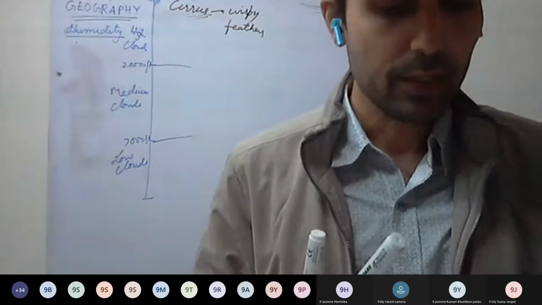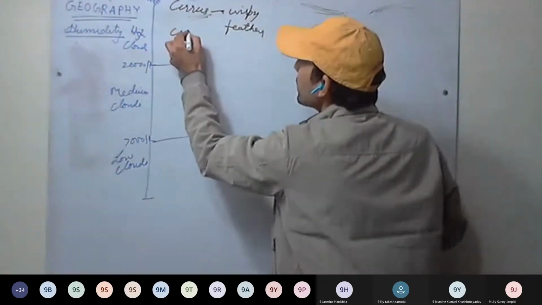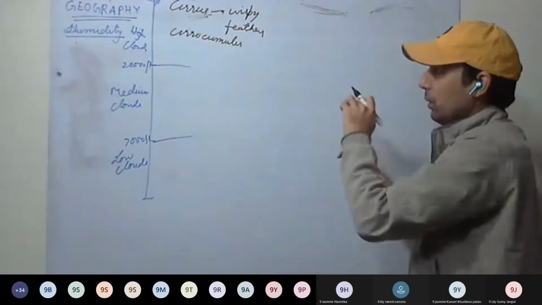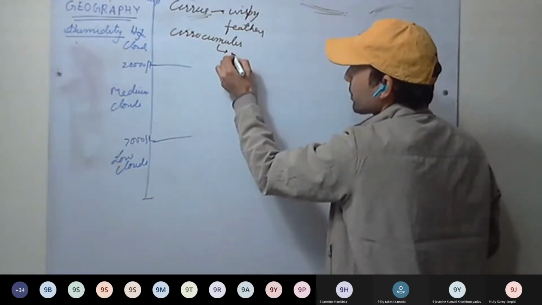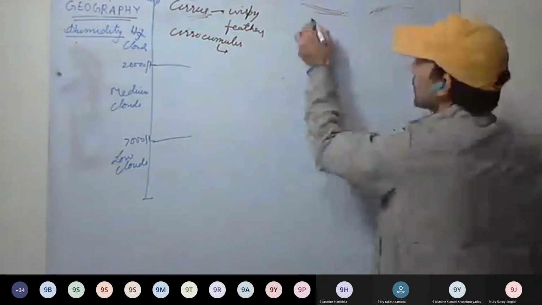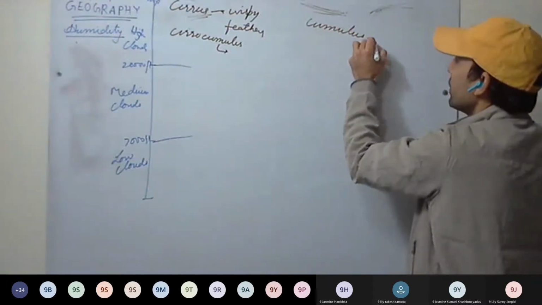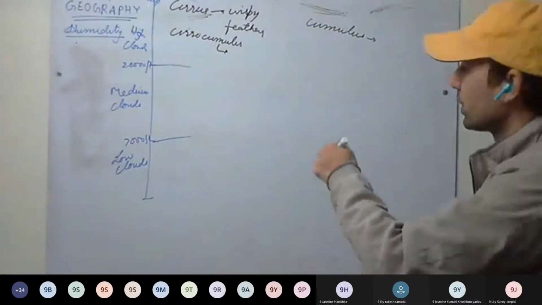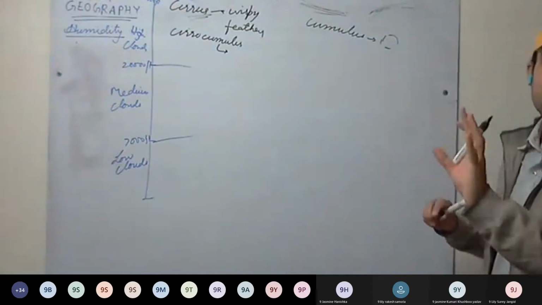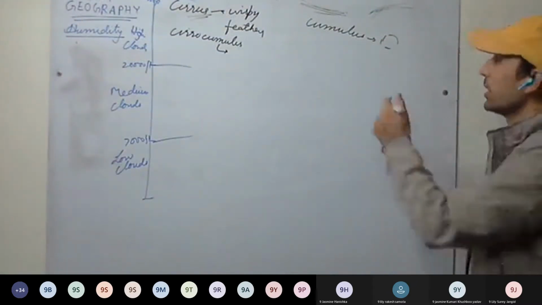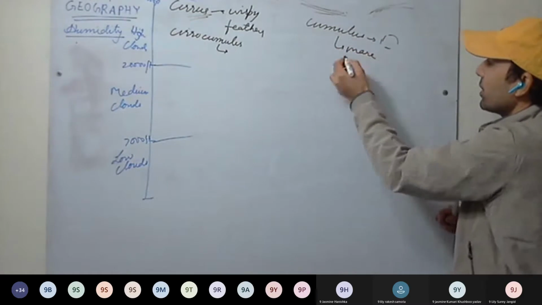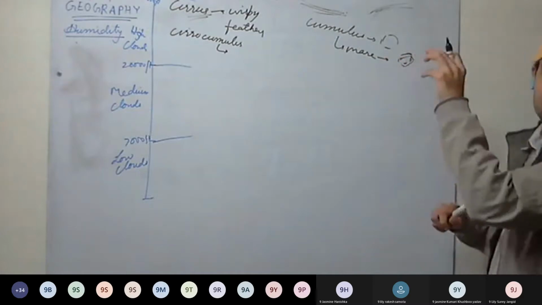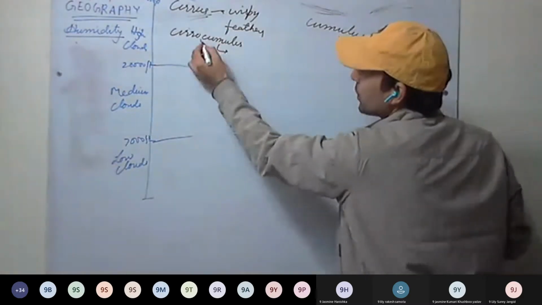Understood? Cirrus clouds. Now cirrocumulus. So these are cirrus clouds, but cumulus. Cumulus means round ball-like structures, puffy, like a rabbit and its tail you have seen. That puffy structure will be the cumulus.